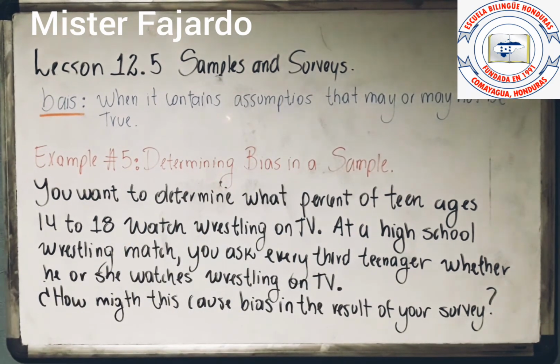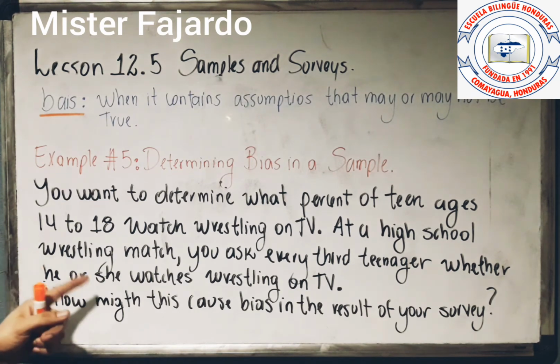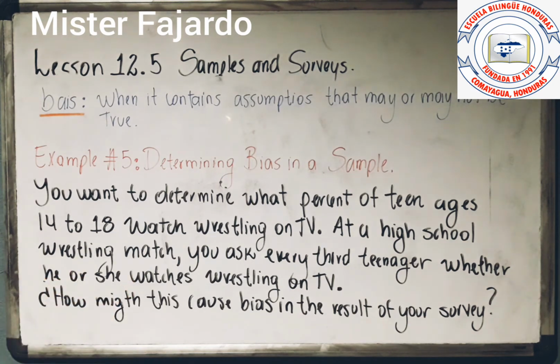You already know that bias is when you are trying to suggest something or you are trying to find something that you want to have, okay? In this case, example number 5 says, you want to determine what percent of teenagers 14 to 18 watch wrestling on TV. At a high school wrestling match, you ask every third teenager whether he or she watches wrestling on TV, okay? How might this cause bias in the result of your survey? Why? Because the sample that you chose is not representative of the population.